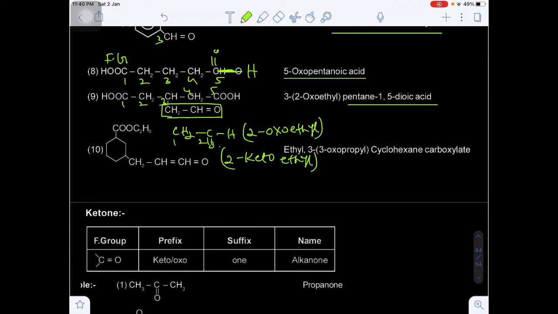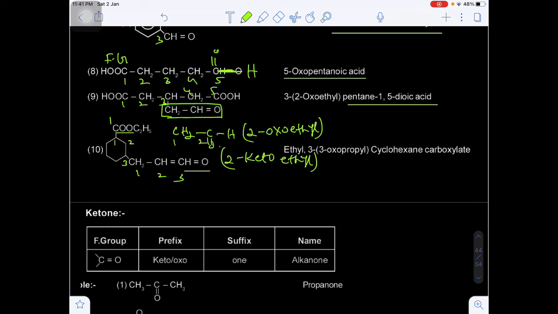Okay, now come to the next one. Here there is an ester and also an aldehyde. The super senior will be the ester. So the ester containing carbon is the first carbon. This is the ring carbon 1 2 3. Again on the third carbon you have 1 2 3 carbons.